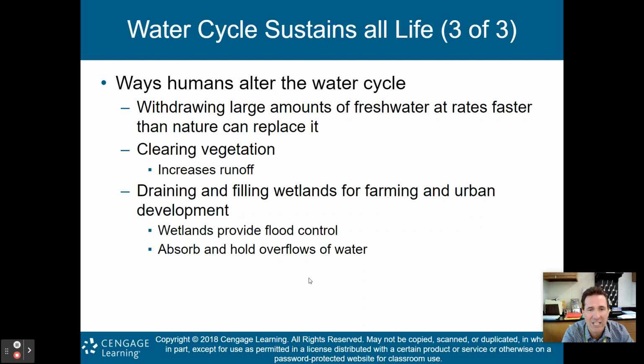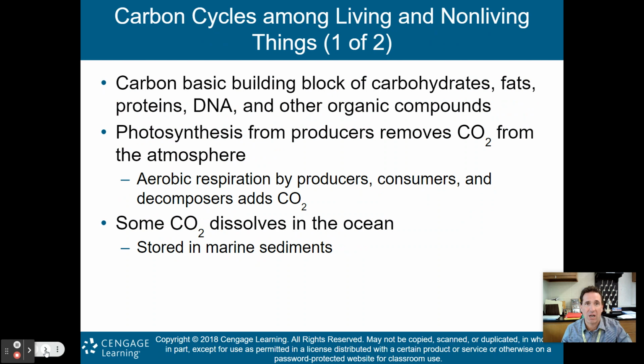Not only do wetlands provide flood control, not only do wetlands absorb and hold overflows of water, but those wetlands were where we saw our high NPP, our largest NPPs. We're going to talk about that more in an upcoming chapter. But when you're filling in these wetlands for farming and urban development, you're destroying biodiversity because these wetlands are where we have that high NPP, which can sustain all the different forms of life.